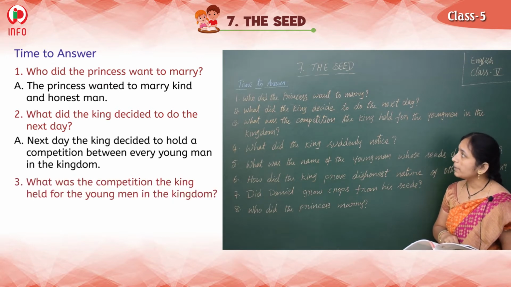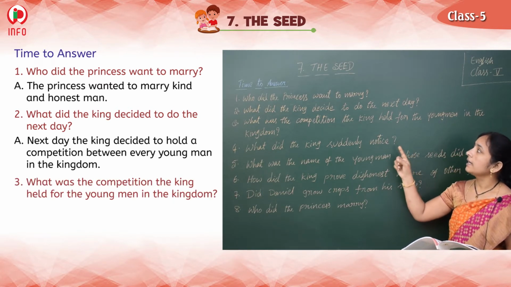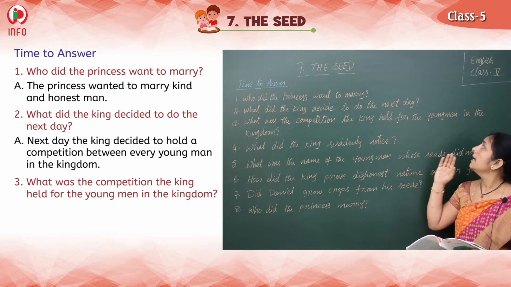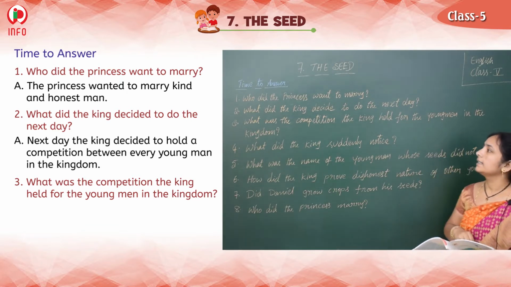See the third one. What was the competition the king held for the young men in the kingdom?